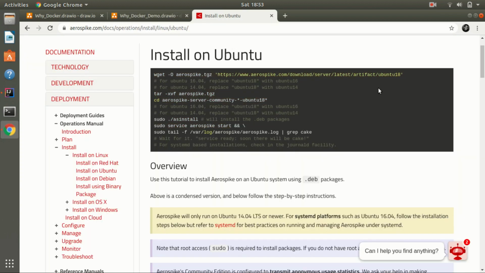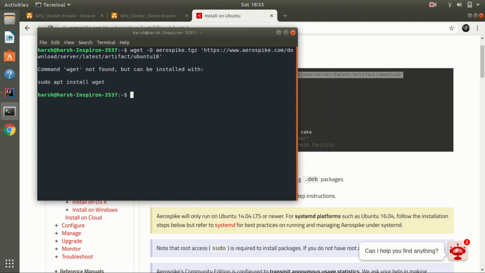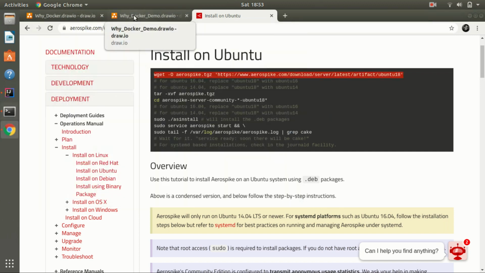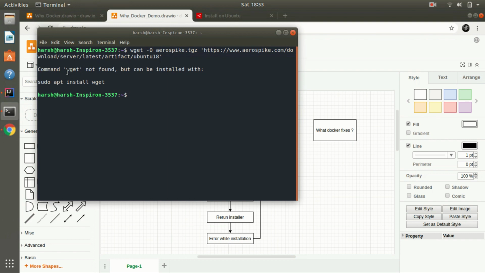Cool. So we are here. So now we can see here that we have to download this particular installer from Aerospike repository using wget command. So I will be copying this one, I will be opening this particular terminal and I will be executing this particular command. So now as you can see here, while following these particular steps to install a software in my system, I got an error. So the error tells wget command is not present in your system.